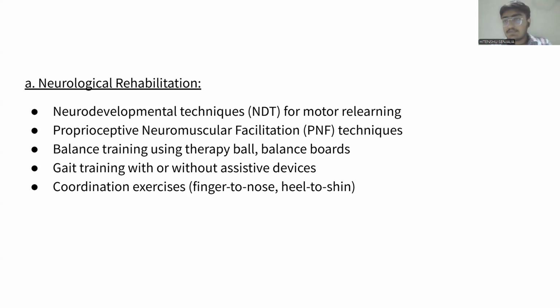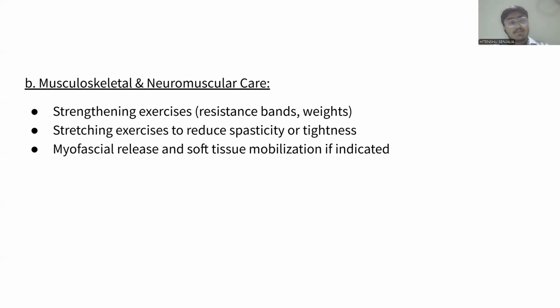So for increasing that balance, we can use the balance board and therapy ball. Gait training: because the patient is sleeping for a prolonged period of time in the ICU, the gait pattern is also changed. So for gait training, we should use some assistive devices. And for coordination, we have to give exercises and re-educate the patient in daily living activities. So in that, the second point is musculoskeletal and neuromuscular care.